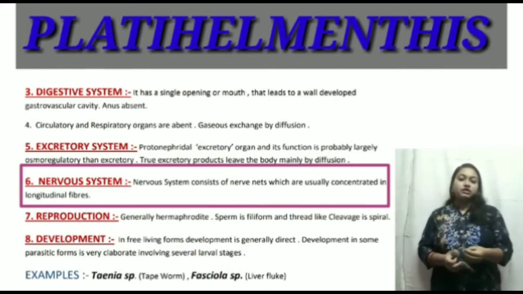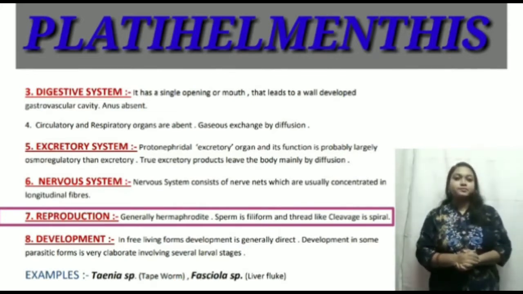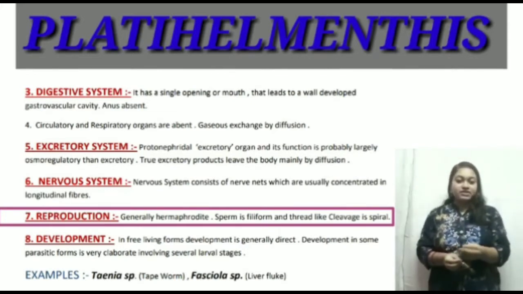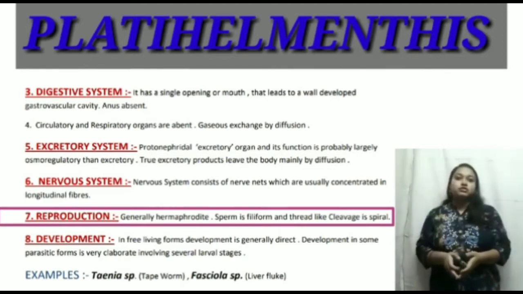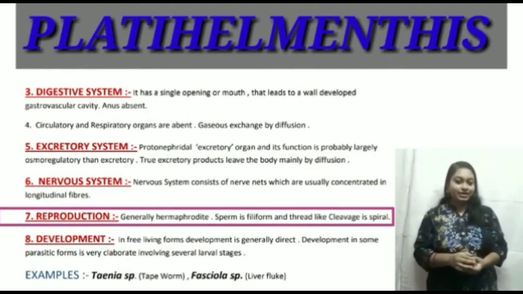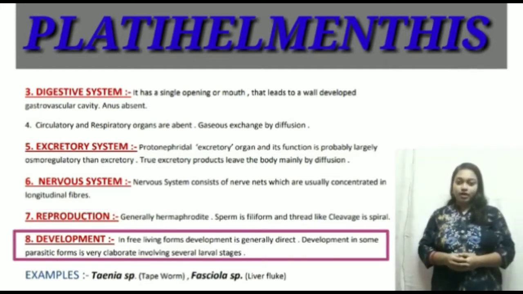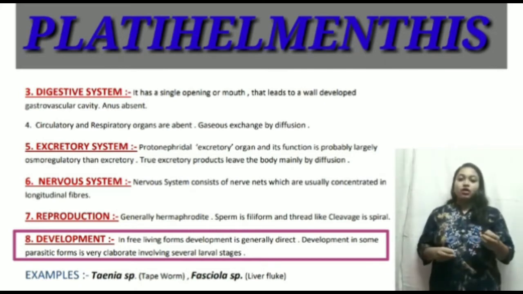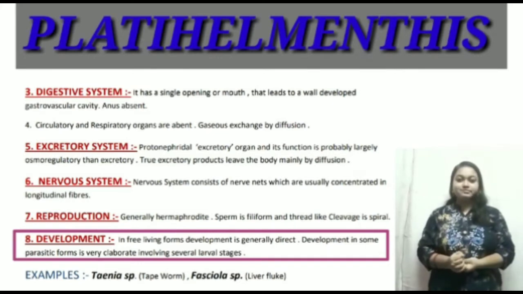And the reproduction: they are basically hermaphrodite, or their sexes are separate, male and female. Their sperms are filiform or thread-like, and the development is direct and very elaborate.